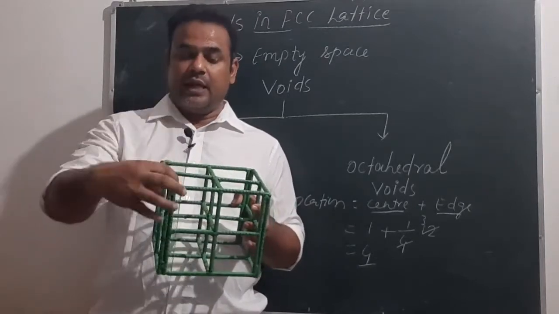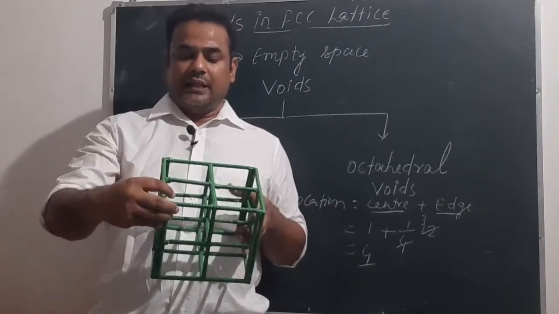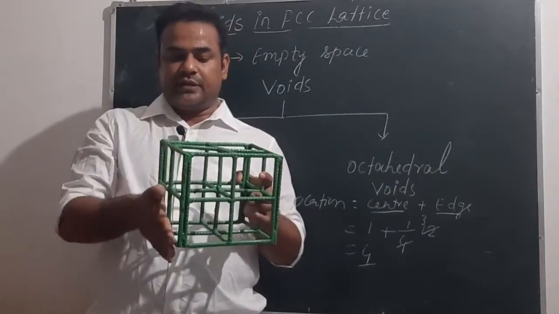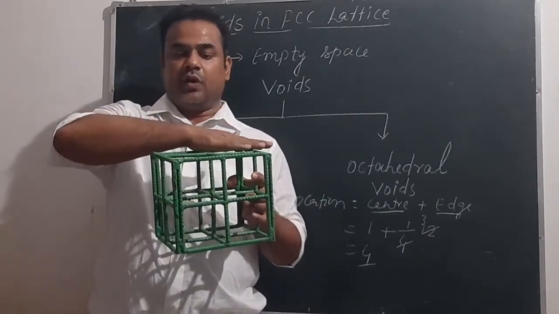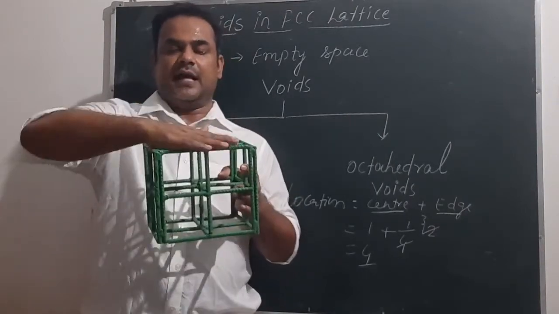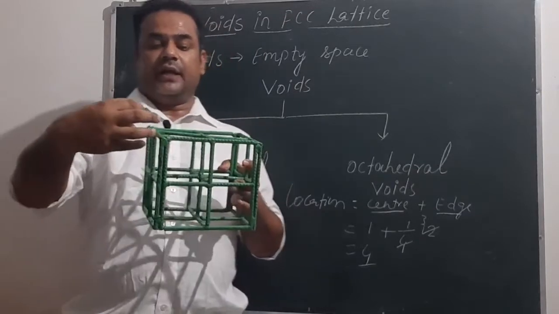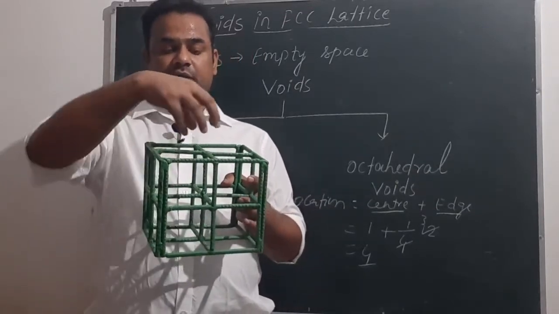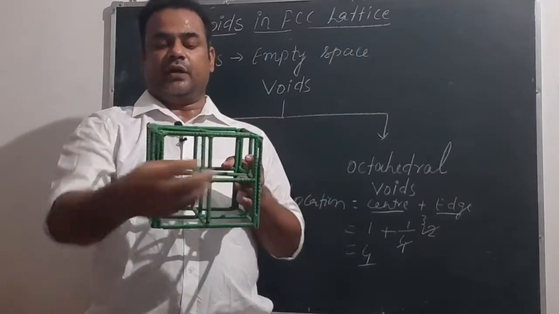For example, if we are taking this corner, then the 3 faces common to this corner are this face, this face and this face. All these 3 faces are making this corner. So if we are taking this one as the corner, then we will take 3 from faces, 1 here, 1 from here and 1 from here.